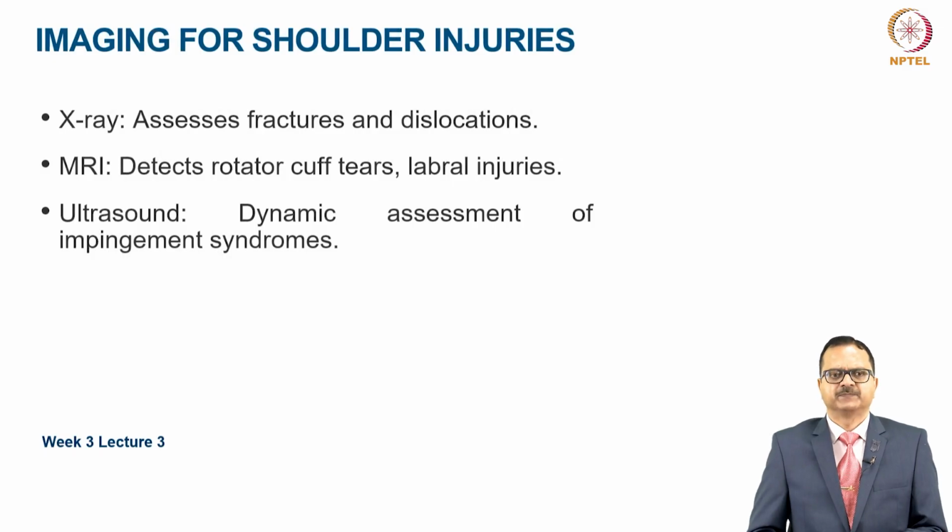In shoulder injuries, first line is X-ray to assess fractures and dislocations. MRI can be used for detection of rotator cuff tears and labral injuries. And MSK ultrasound can be used for dynamic assessment of impingement syndromes.